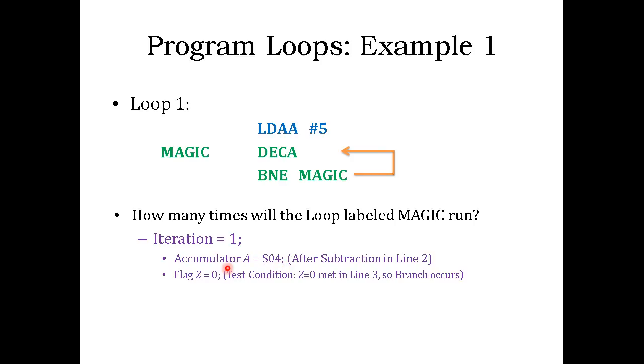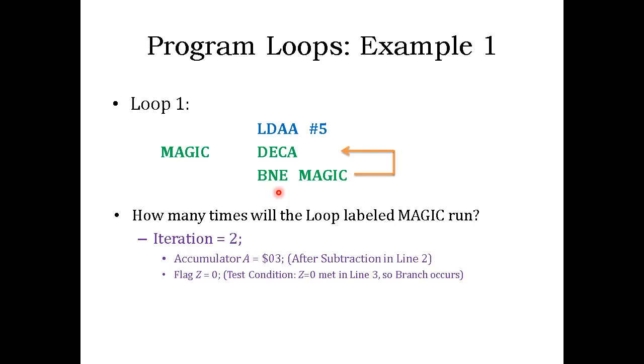If you recall, the condition for the BNE is Z equals 0. So you will be checking whether the flag Z equals 0, and you know that the flag Z becomes 1 only when the answer is 0 for the last operation, in this case the subtraction. Sorry, the branch is taken when the Z flag is not set. So this time the test condition is met because the answer is not 0. The zero flag is clear, so your program will go back to line 2.